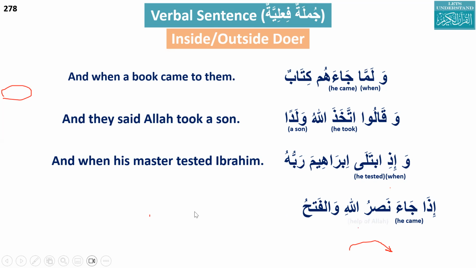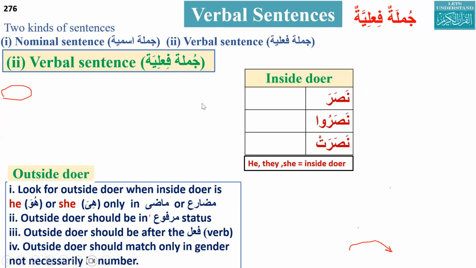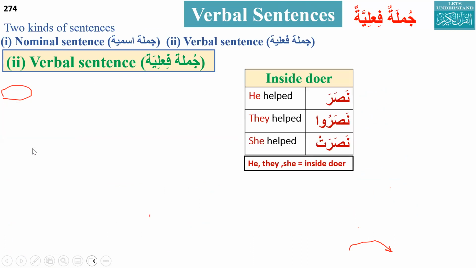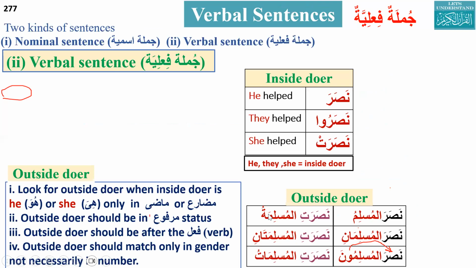So we have to go to the breakout room for 7-8 minutes so that we can practice this concept, especially inside doer and outside doer: what a verbal sentence is, its important parts, and when we have to look for this. Inshallah, we'll give one more session on this, and it will be very clear about the verbal sentence.